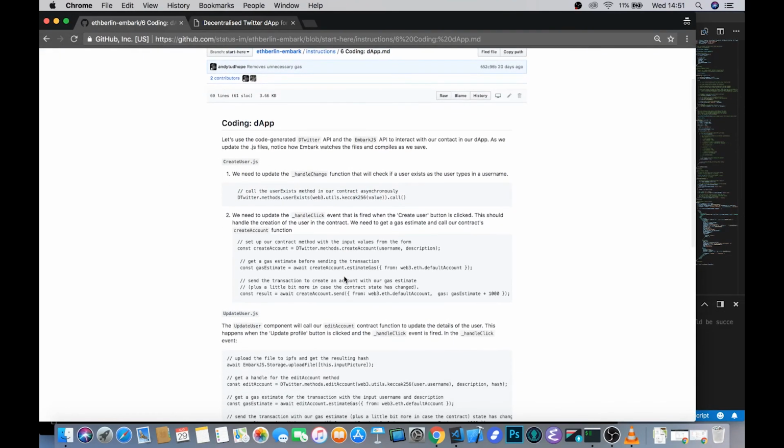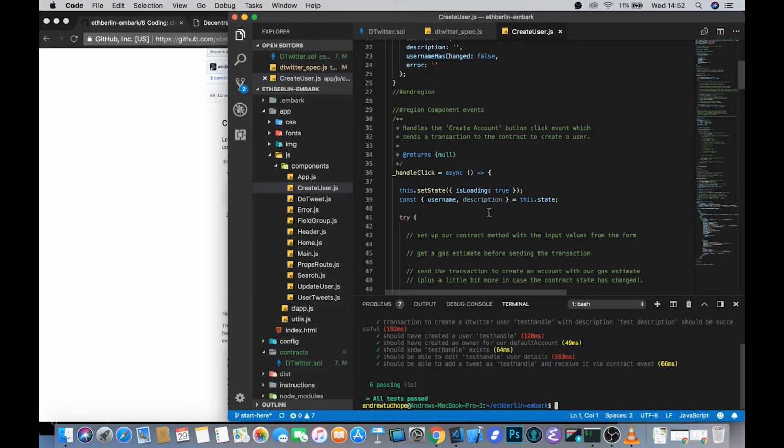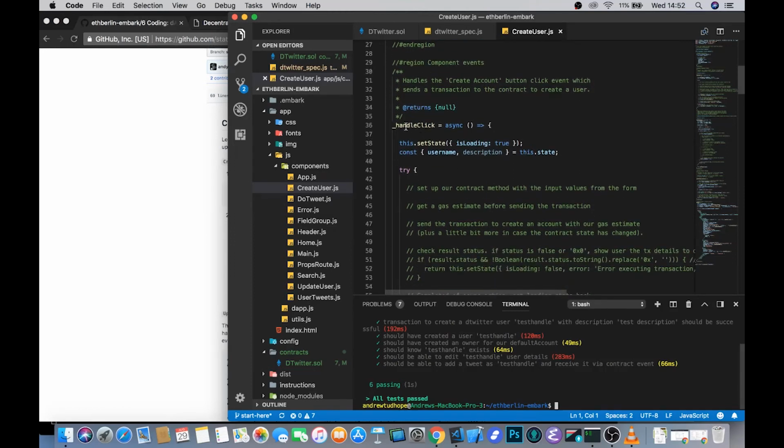So the first thing that we're going to do is look at this handle click function. That's an event that's fired when the create user button is clicked, and it handles the creation of the account. So this is the JavaScript that we're going to use to call create account on that Twitter contract object. Now that we've written our tests, some of this stuff should be a little bit more familiar.